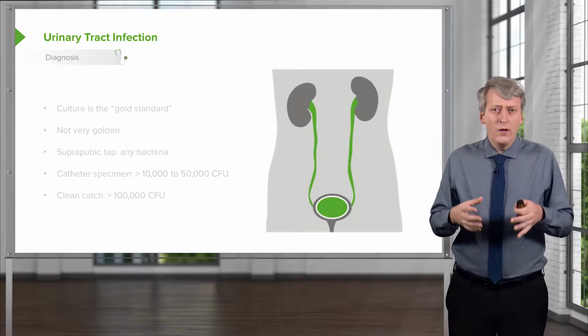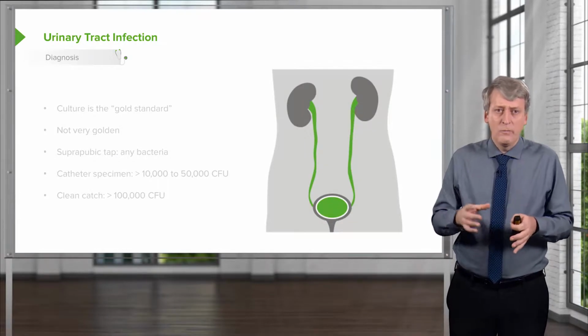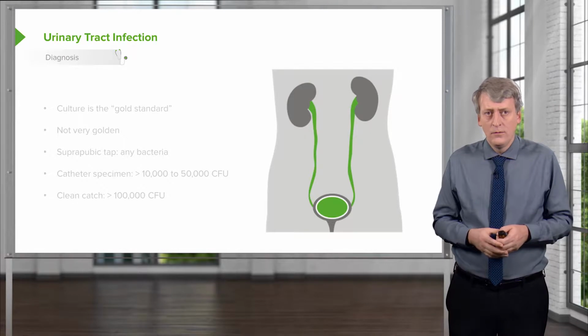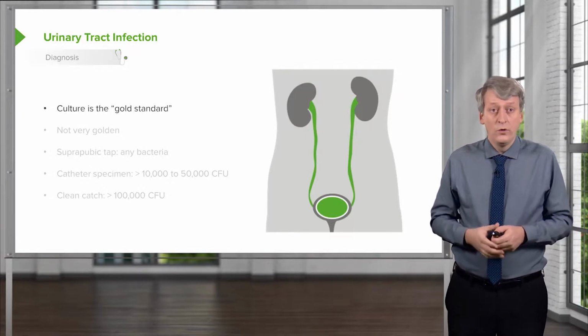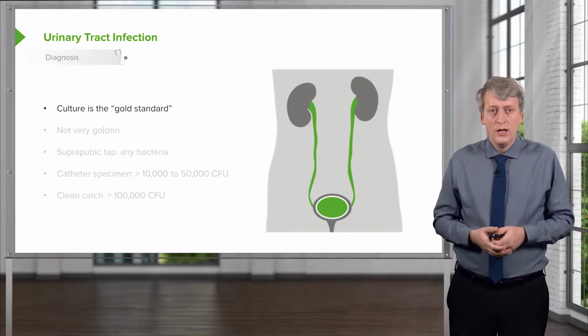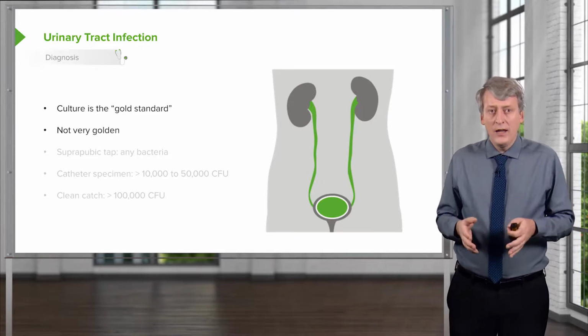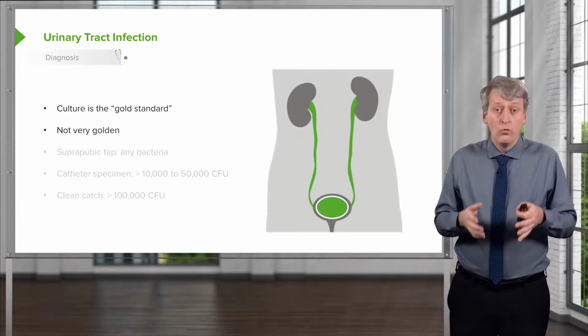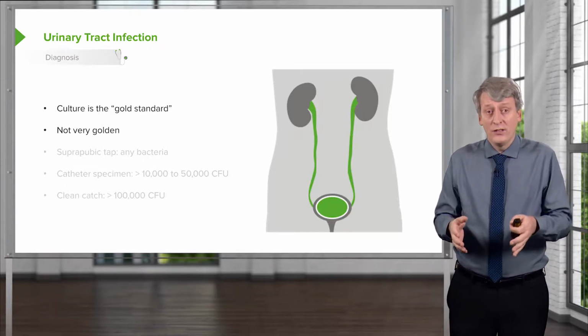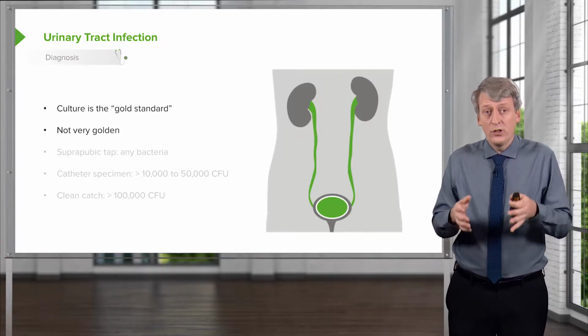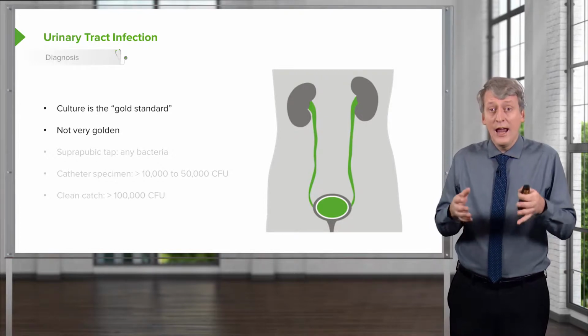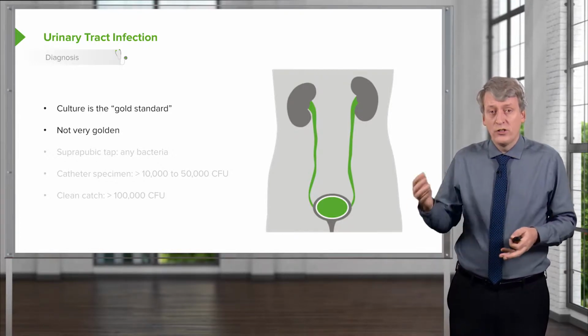So let's say that we have a urinalysis and we suspect the patient has a UTI. What is the gold standard? Well, the gold standard is culture. But remember, the culture is not that golden. By that I mean that many patients, 1%, will have a false positive urinary tract infection culture because they have asymptomatic bacteriuria and there's something else going on.